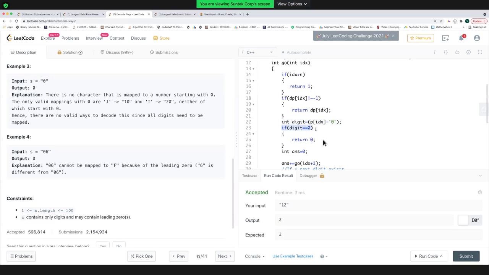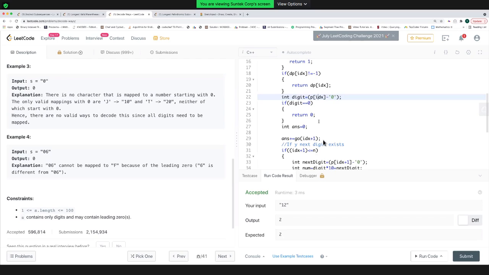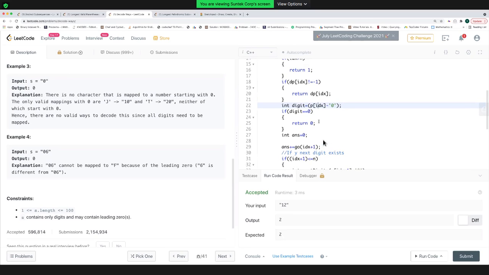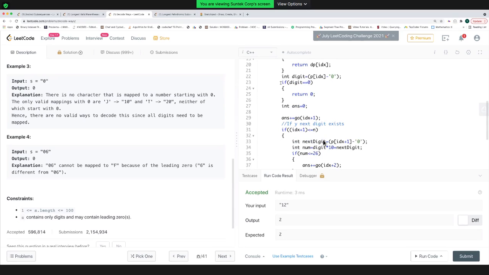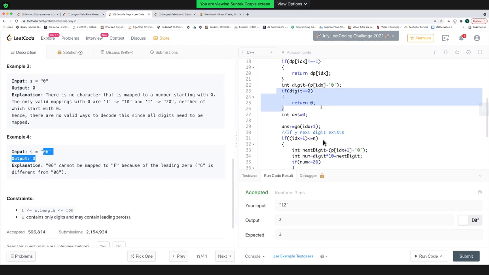I checked if that digit is 0. I need to make the decision on the idx index and basically call this go method again for the remaining part. What I'm saying is if the digit is 0, then simply return 0 because I can't start anything from 0. At idx I don't have to worry about what all has come before. I need to make the decision on the idx element, and if that digit is 0, I can't do anything. I can simply return 0.